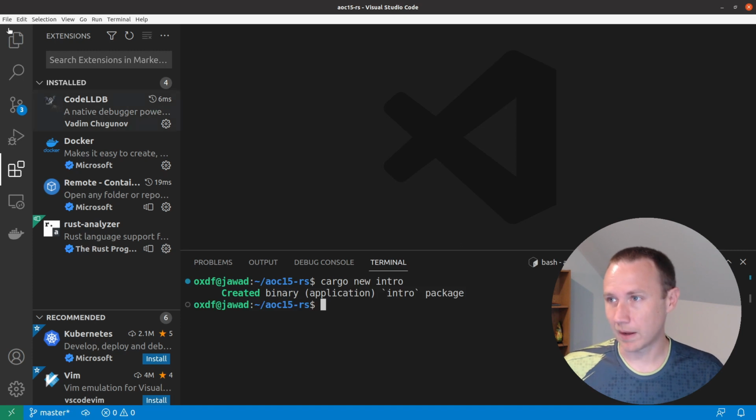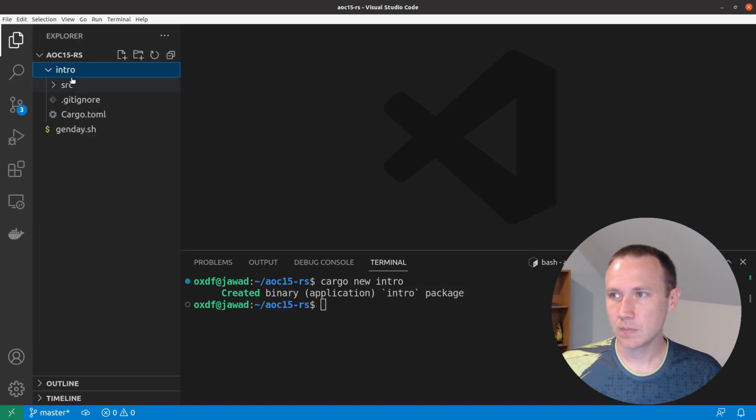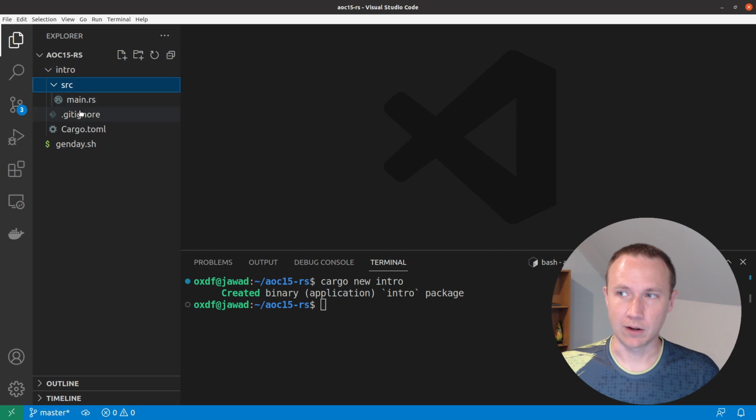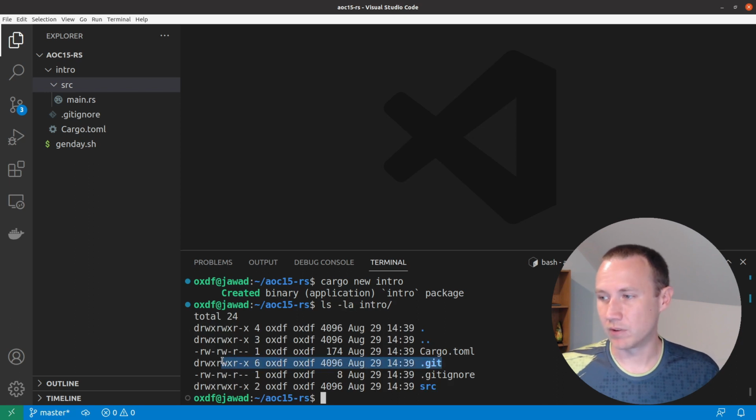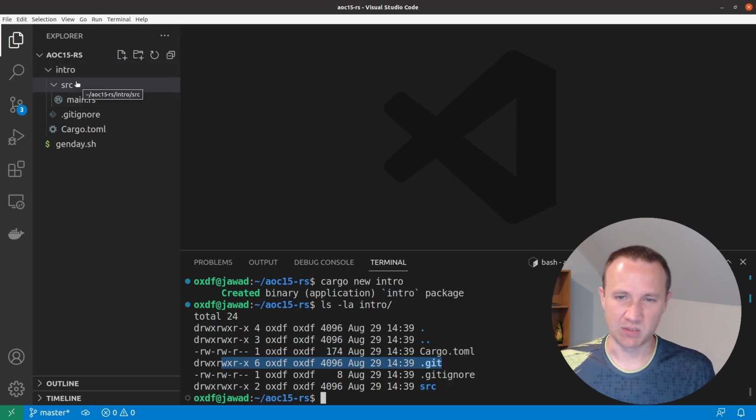So it creates this intro package, and you can see up here, it created this folder. There's a Cargo.toml file. There's the source directory here with a main.rs. There's a gitignore file. I don't know why it doesn't exactly show up here, but I think Visual Studio Code is hiding it from us. We could look with ls -la intro. So there is a .git folder. This is a Git repo now, which is nice. If you actually have a Git repo up at this highest level, it won't create a new Git repo inside of that. It's smart enough to check for that.